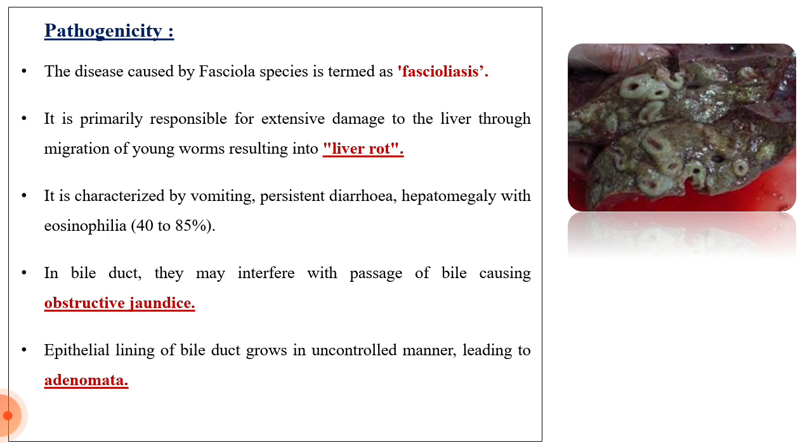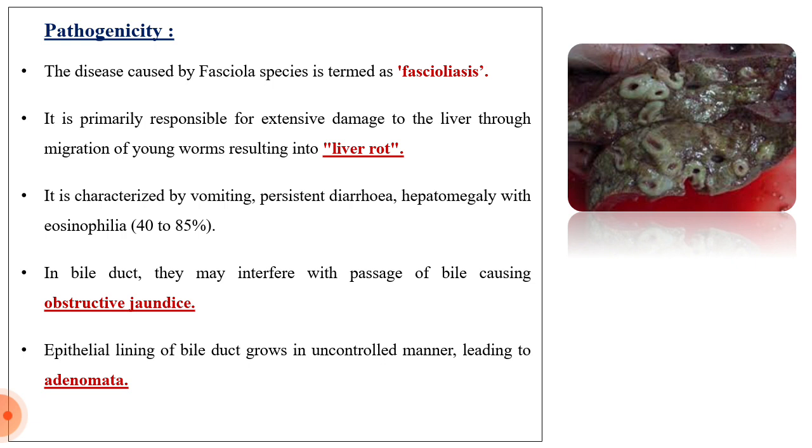This causes damage. They require a path, so they damage the cells or tissues present in the liver, and this causes liver rot. In the diagram, the damaged liver is shown.